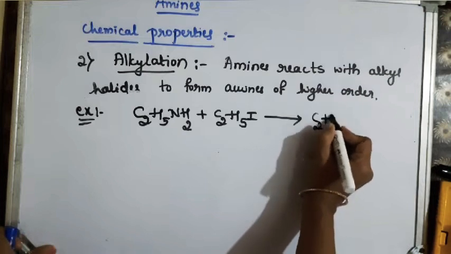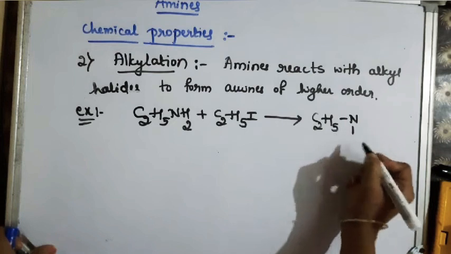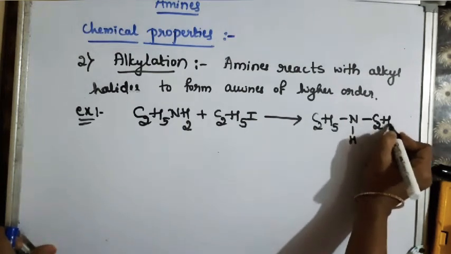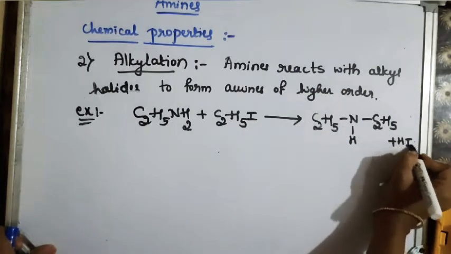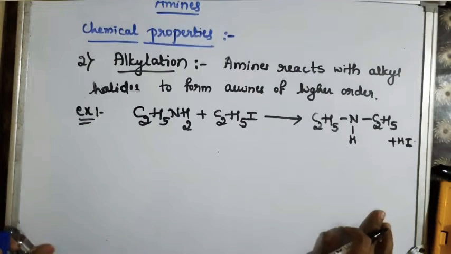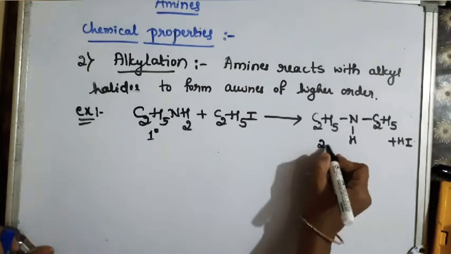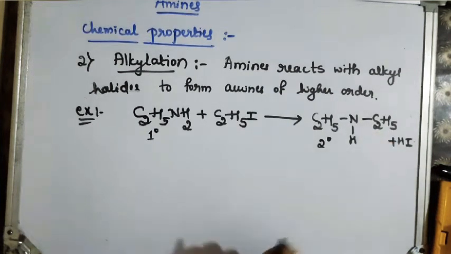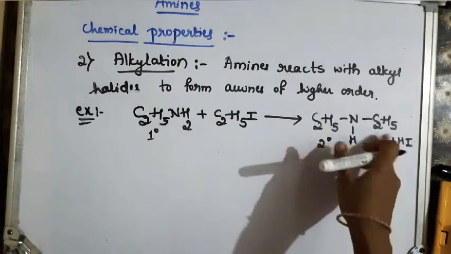So C2H5N, remove one hydrogen, in that place you write another C2H5 and the other remaining hydrogen will be with iodine. So HI is a byproduct. So this is the primary amine. Here we get the secondary amine. This is N-ethyl ethanamine. Ethylamine or ethanamine gives N-ethyl ethanamine.